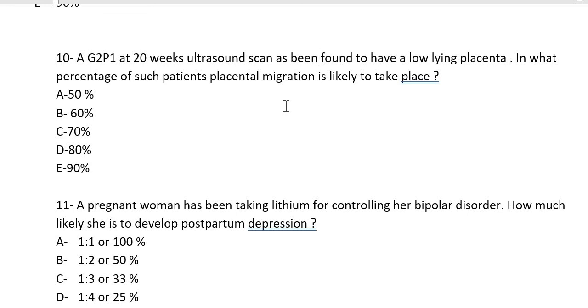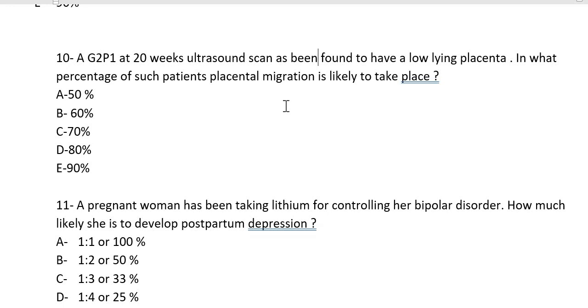As we know, if the placenta is low-lying, then what will happen? As the lower segment enlarges, the placenta will be moving up. The placenta also grows in size and moves upwards, like the lower edge is regressing and the upper edge is progressing. That's why we said migration. So in 90% of the cases the placenta moves up. The guideline has given exactly 90%.